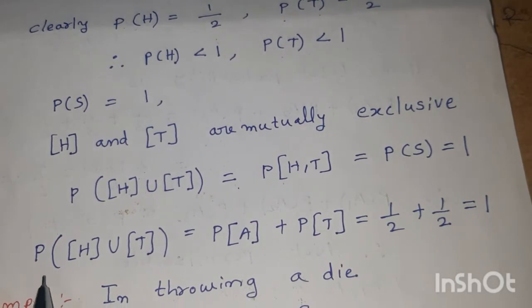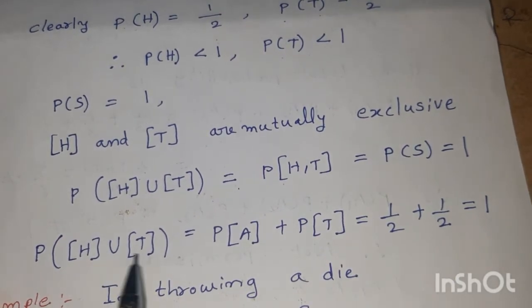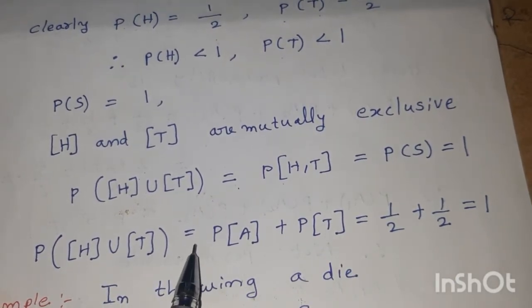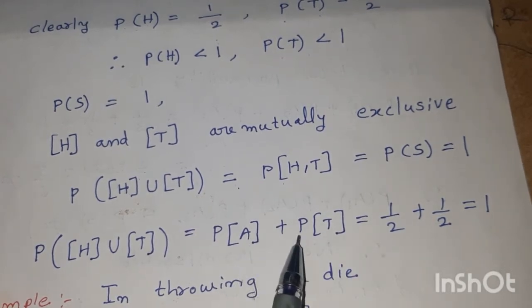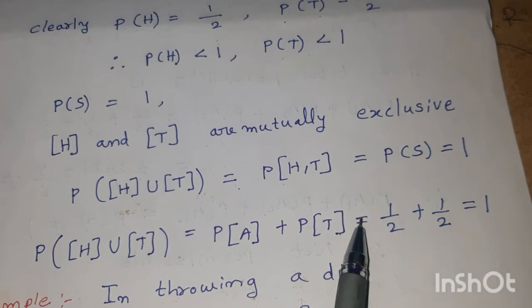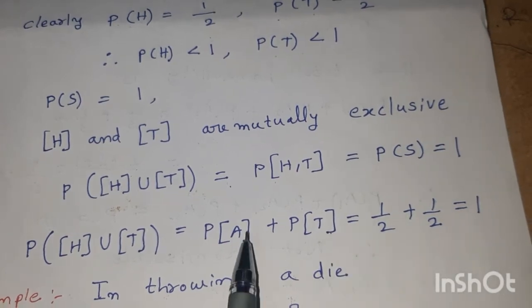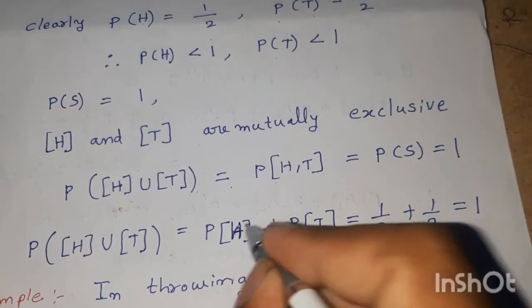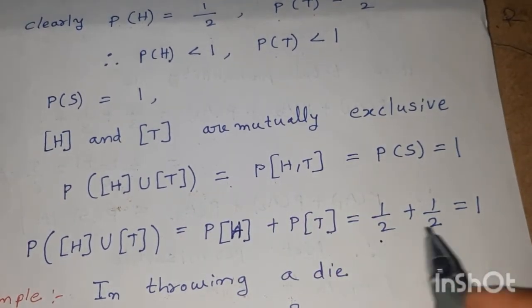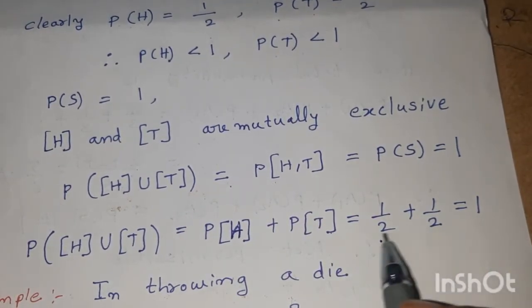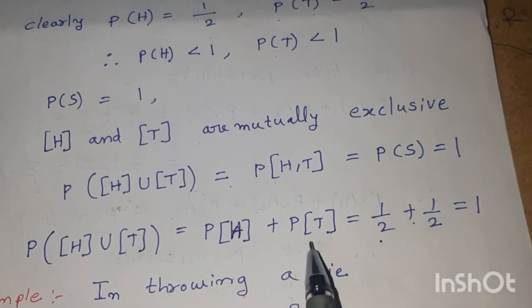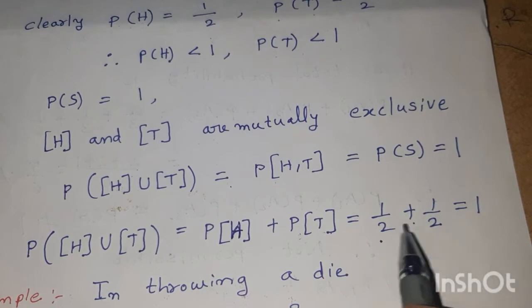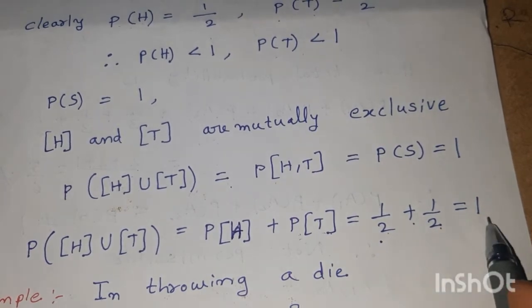Now probability of the union of these two events is equal to probability of H, which is 1 by 2 as we already found, plus probability of tail, which is 1 by 2. 1 by 2 plus 1 by 2 is equal to 1.